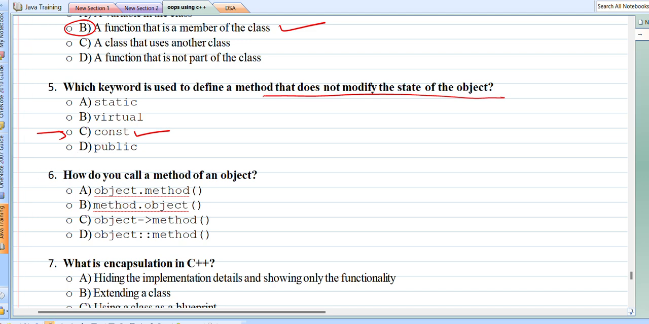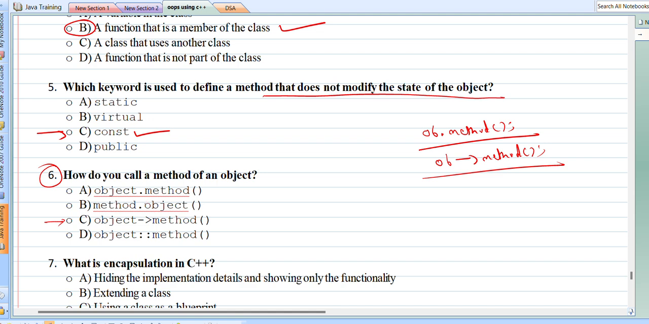Now the question number 6. How do you call a method of an object? So generally methods of the object are called using the object of the class, object dot method name, right? But if we are using pointers, if we have a pointer to the object, then we can access the object like this, right? So if we talk about the question number 6, the correct answer is option number A.